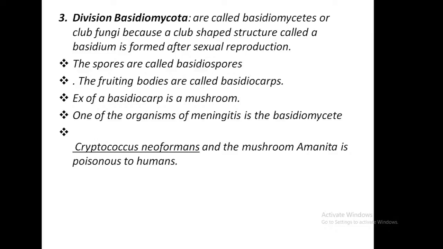One of the organisms of meningitis is a basidiomycete. Also two examples are Cryptococcus neoformans and the mushroom Amanita. It is a poisonous fungus to humans, and it belongs to the division Basidiomycota.